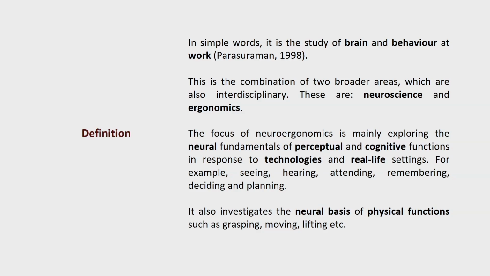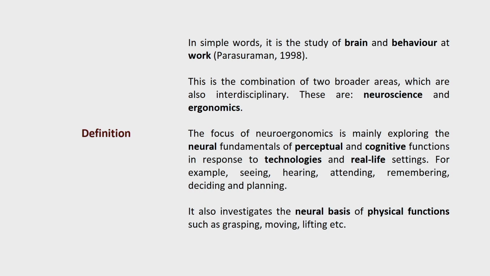The focus of neuroergonomics is mainly exploring the neural fundamentals of perceptual and cognitive functions in response to technologies and real life settings. So, we are talking about perception and cognition, and the fundamentals that exist behind these phenomena, specifically in the context of technological intervention, technological evaluation, or the kind of instrument we are using, in a real life situation.